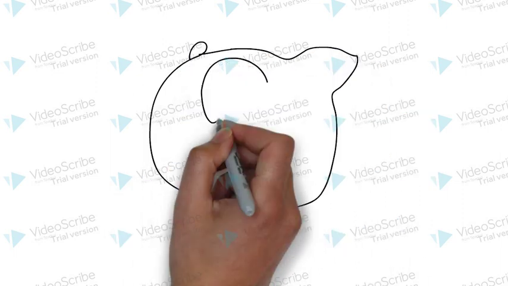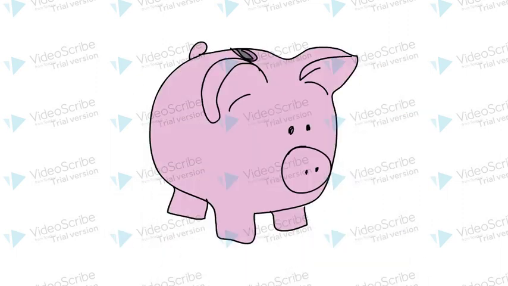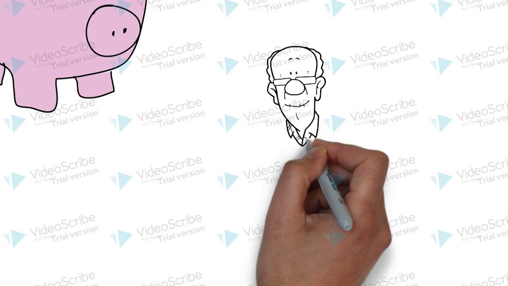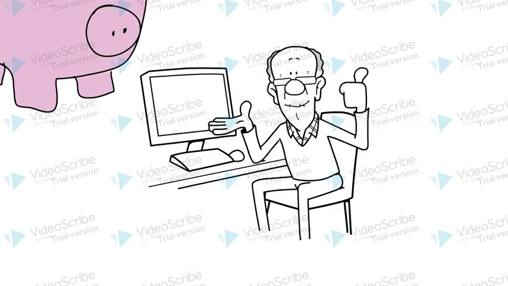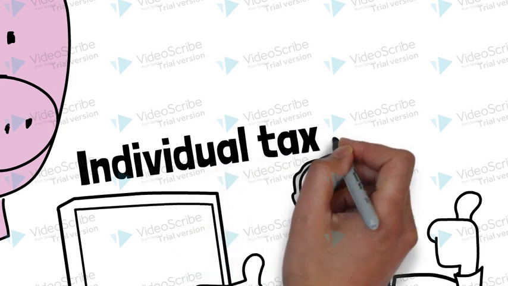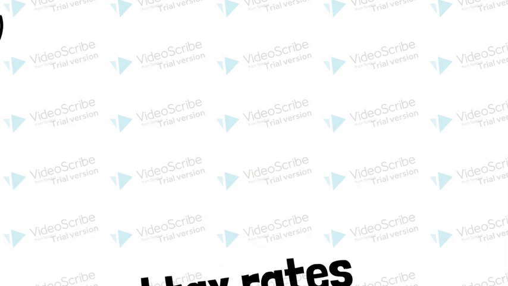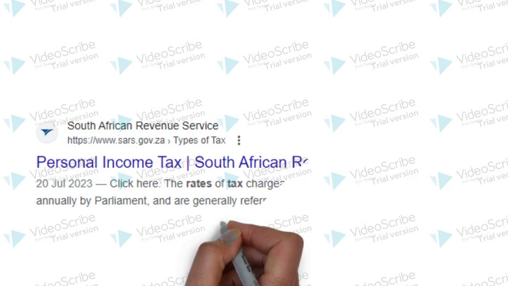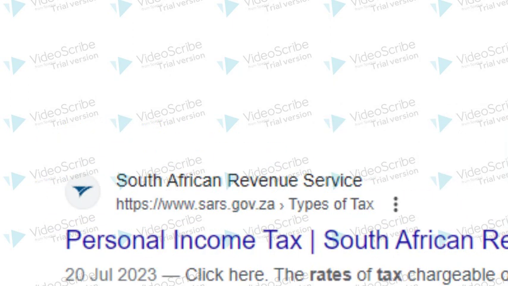Hello, Bacon. So you want to know how much tax you should be paying? Let's search for individual tax rates on your computer. Make sure you select the official SARS website. What you're looking for is something that looks like this.